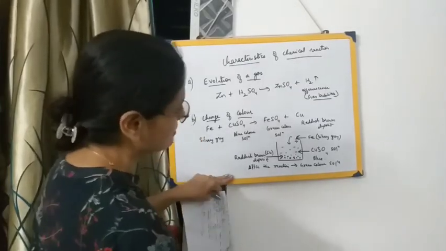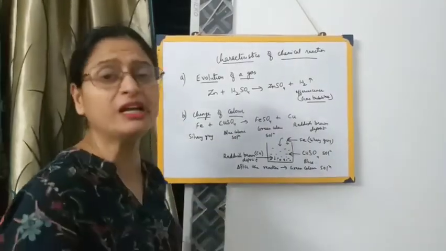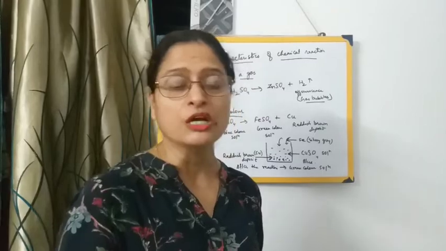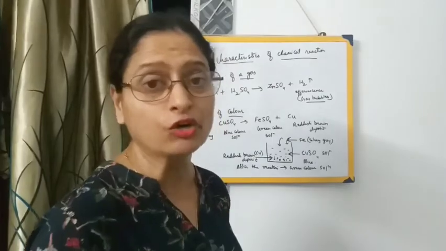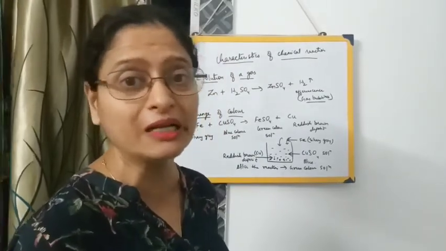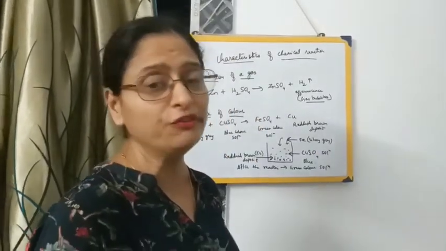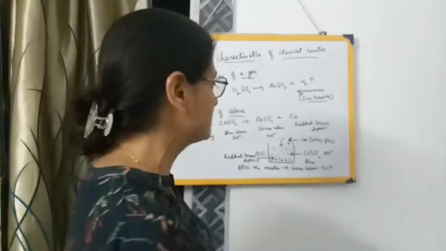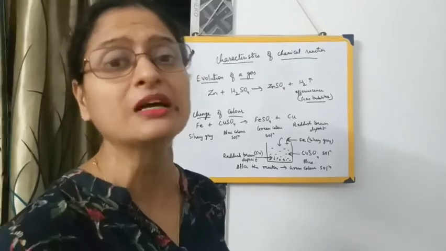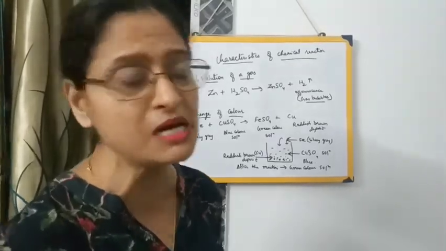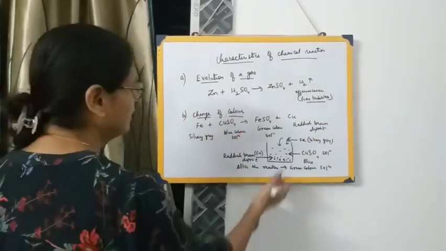In your book you may see that the color has been given as red. But copper is never totally red. Red is a totally different color. It's not red, but it's reddish brown. So make it a habit that in the examination you use the word reddish brown, not red color. Copper is not that bridal red color. It's a reddish brown deposit. Copper is reddish brown color. So all of you make the changes in your book. I have seen that in many of the books the color of copper has been written as red. Make changes in your book. Otherwise, it will be difficult for you to get the marks. Very, very important reactions. Okay, so there may be a change in the color which may be observed.